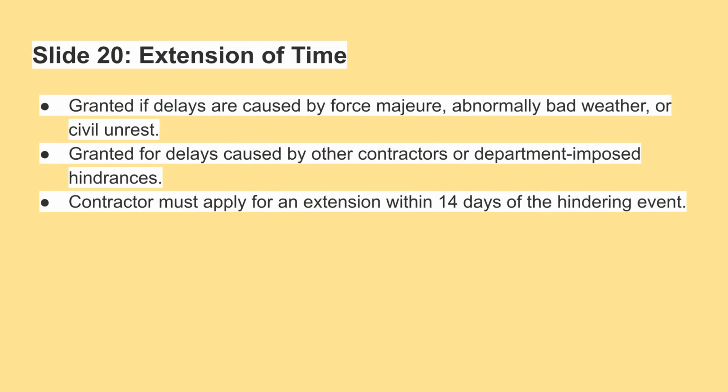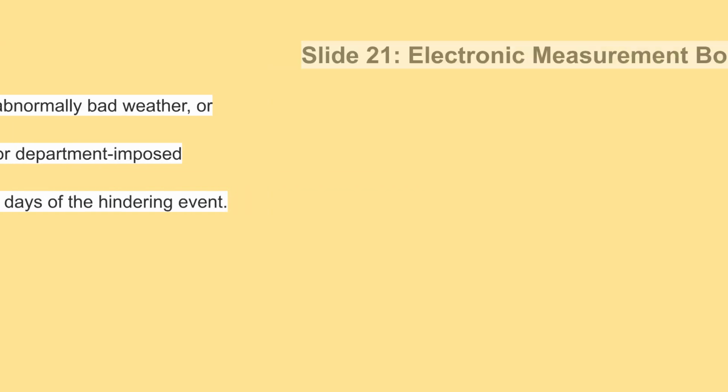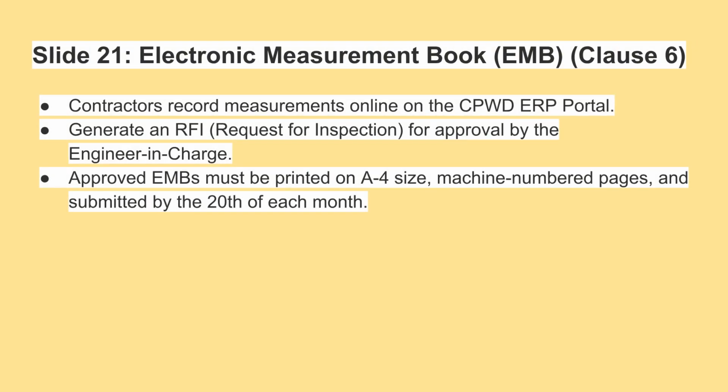An extension of time is granted for delays due to force majeure, extreme weather, civil unrest, or hindrances caused by other contractors or the department. The contractor must apply within 14 days of the hindering event. In the electronic measurement book process, contractors record measurements online and generate an RFI for the engineer in charge's approval. Approved EMBs must be printed on A4 size, machine-numbered pages, and submitted monthly by the 20th.